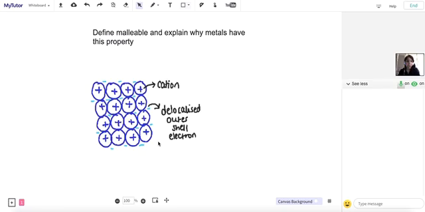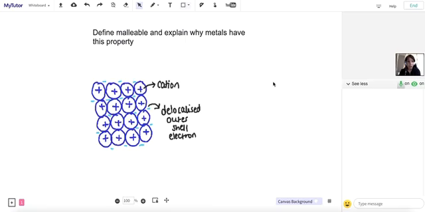So let's imagine that this giant metallic structure is sodium. We know that sodium is in group 1, and that means it has one electron in its outer shell. So for every positive cation, there is one electron that is free in its outer shell. It has lots of energy, and that's why it's delocalized.